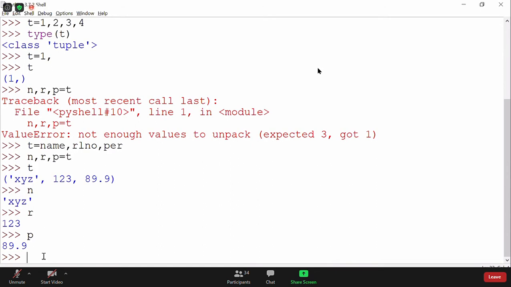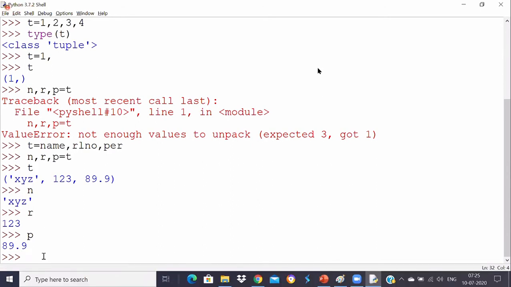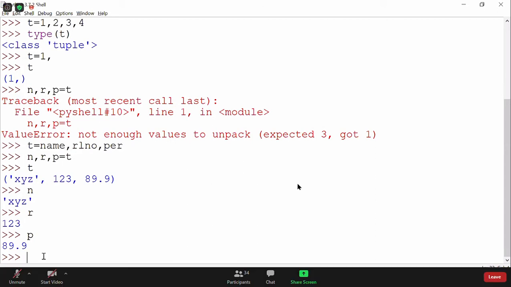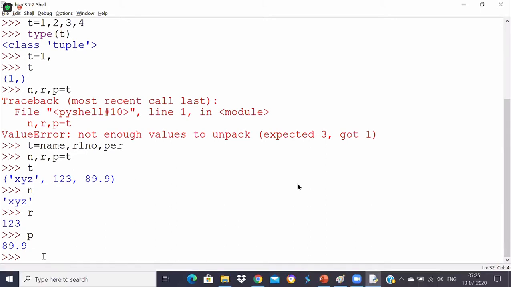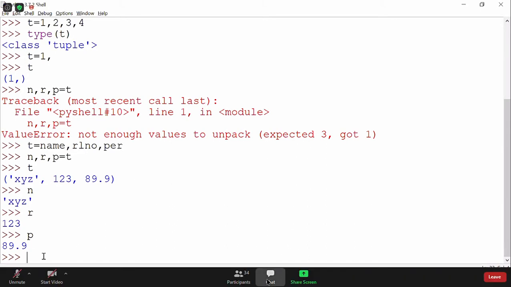When we assign a, b, c comma 1, 2, 3, then it is a tuple. Yes, 1, 2, 3 is a tuple, Satyam, but a, b, c is a single variable, then a multiple assignment. So what you're generally doing is unpacking. If you already have a tuple, you can unpack it into individual variables. I hope you all understood. It's one of the very important concepts.